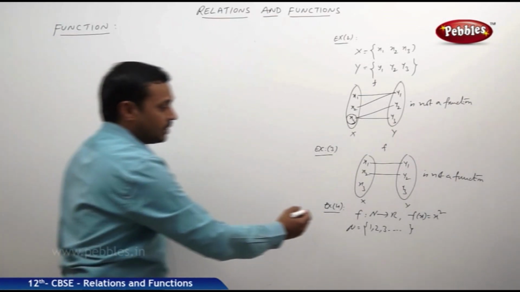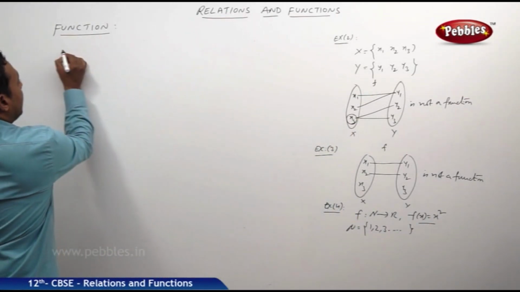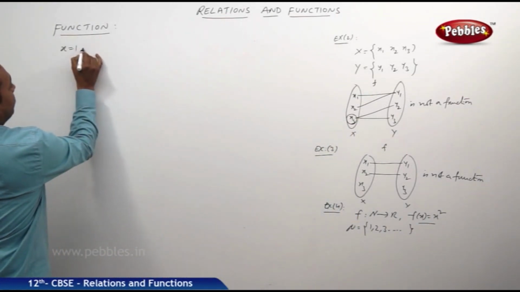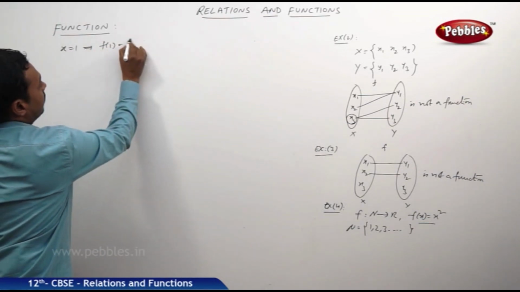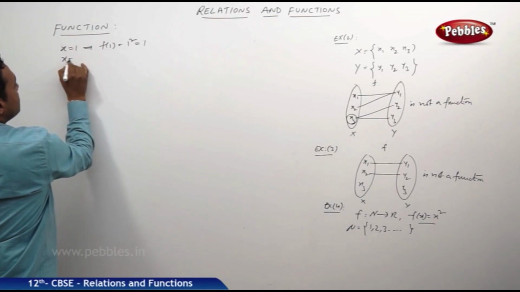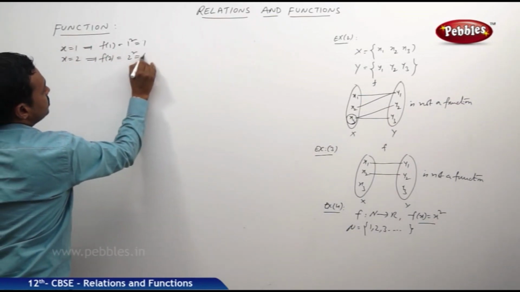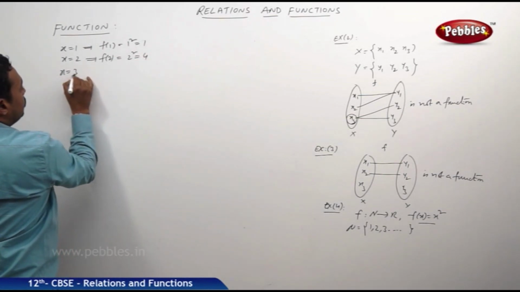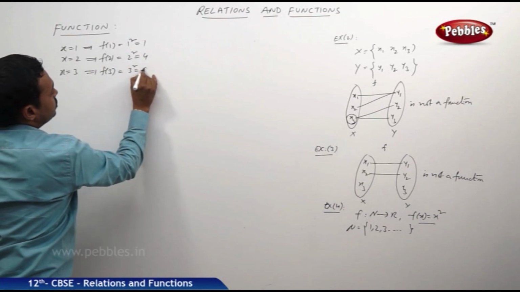The relation is given that f of x is equal to x square. At x is equal to 1, f of 1 is equal to 1 square, that is 1. If x is equal to 2, f of 2 is equal to 2 square, which is equal to 4. At x is equal to 3, f of 3 is equal to 3 square, which is equal to 9.